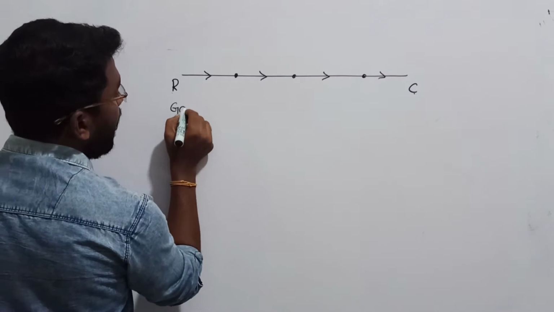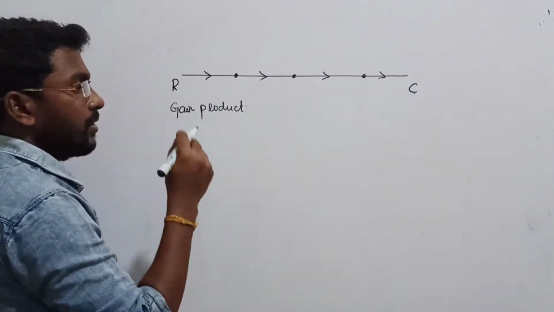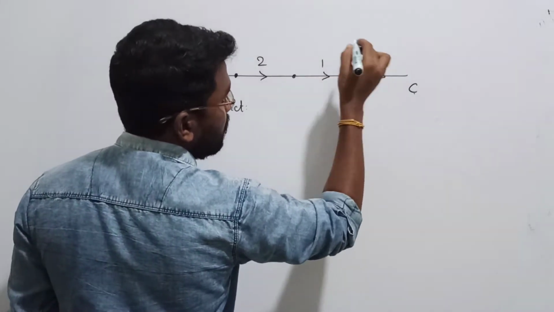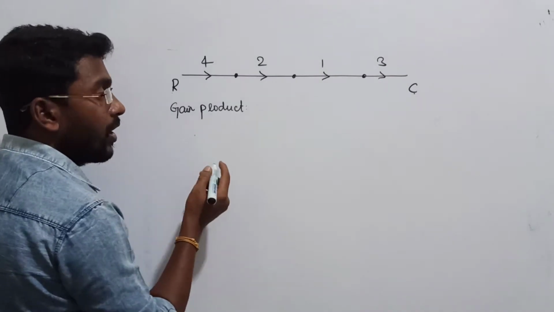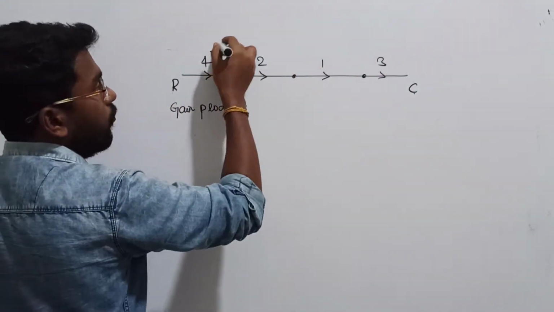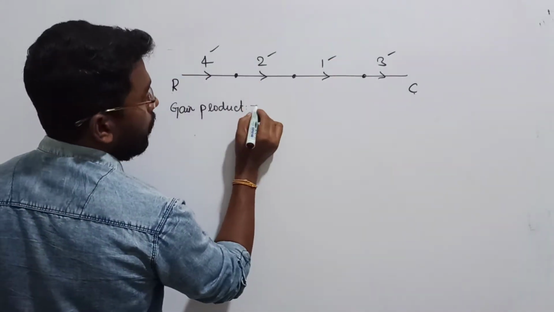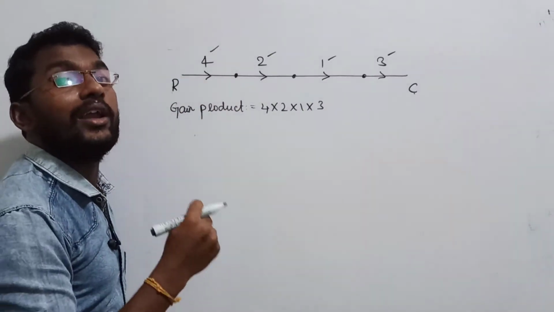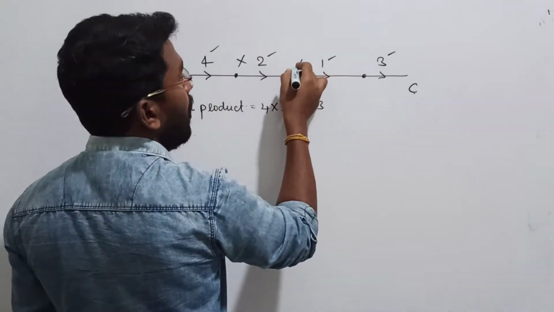Now, what do you mean by gain products? Gain product means, in the forward path, some gain will be given. Like in this forward path, we have 4, 2, 1, 3, some values given like that. I would like to know the gain of this forward path. In this forward path, how many gains are there? 4, 2, 1, 3. So the total gain product in this forward path is going to be 4 into 2 into 1 into 3. That is called gain products, right? In the forward path, the overall gain means you simply multiply them all.